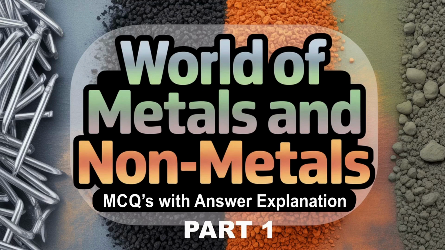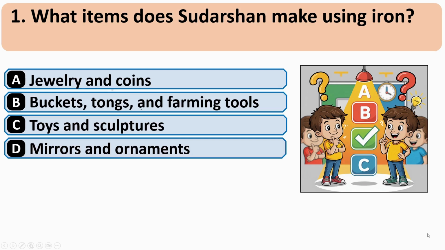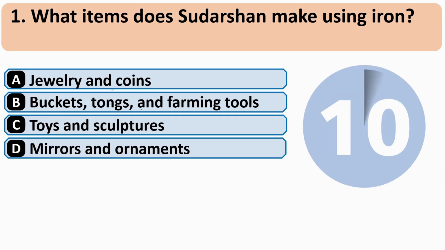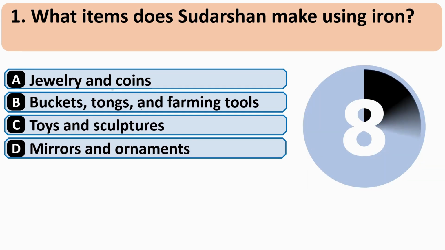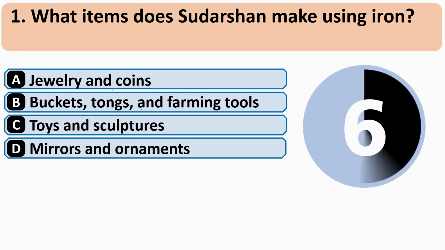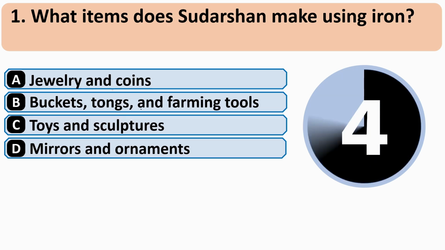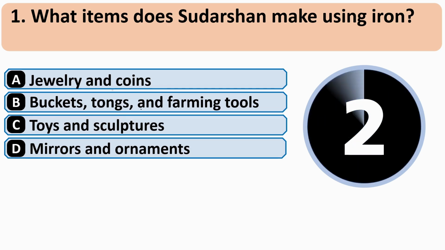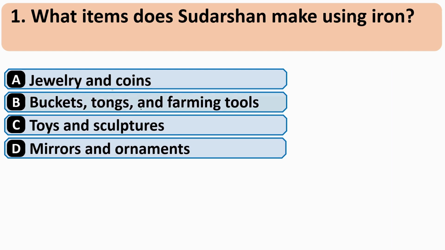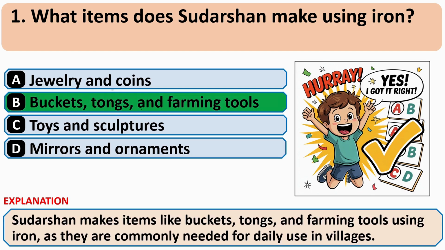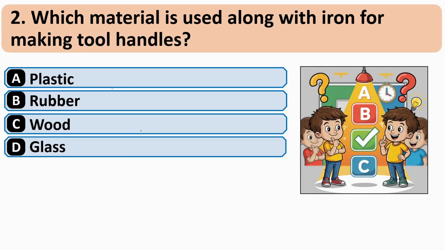This is part 1 of 30 plus MCQs with answer explanation. Let's start. What item does Sudarshan make using iron? And correct answer is B, bucket, tong and farming tools.